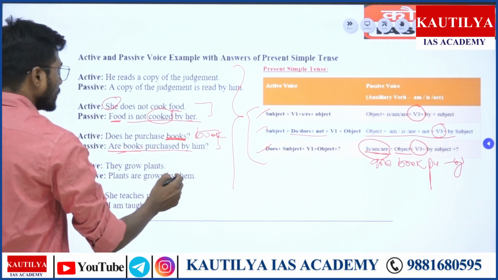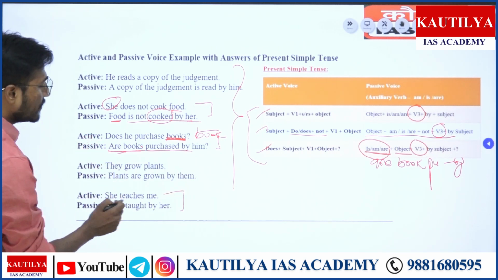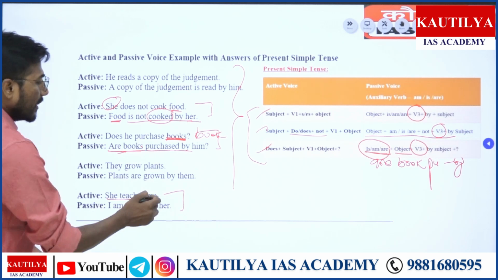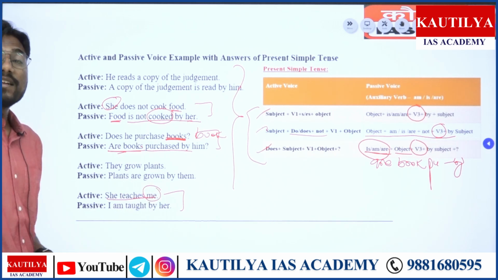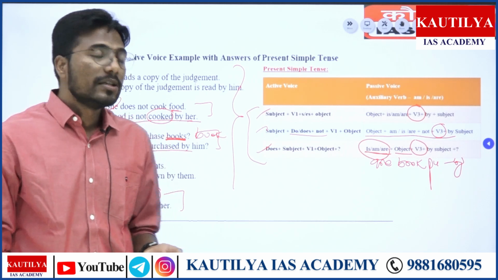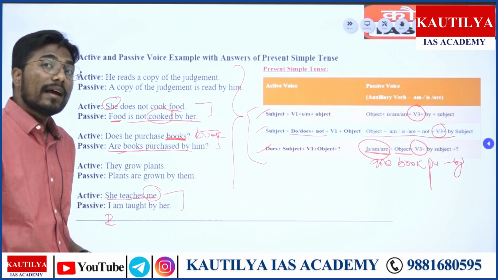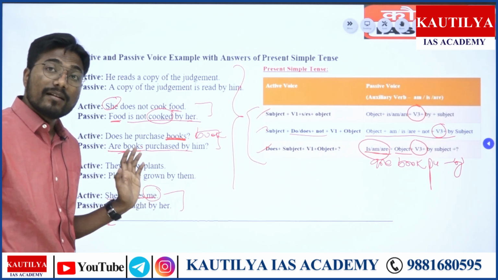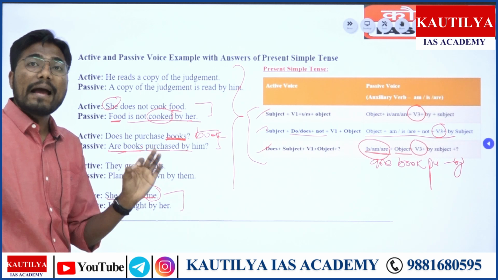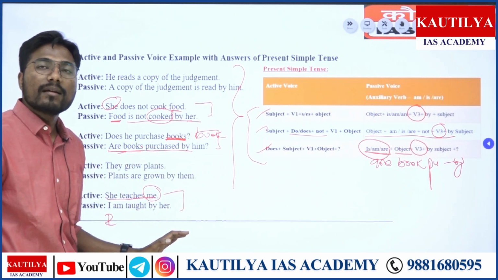For your understanding, let's take the last one. She teaches me. Here me is basically the objective form of I, right? So what will this me become here? I. And since it is present simple tense, what do we use then? Am is are. And what comes after I? Am.